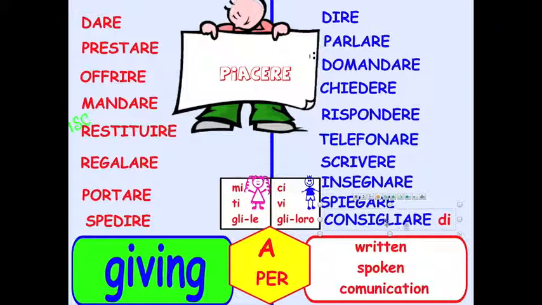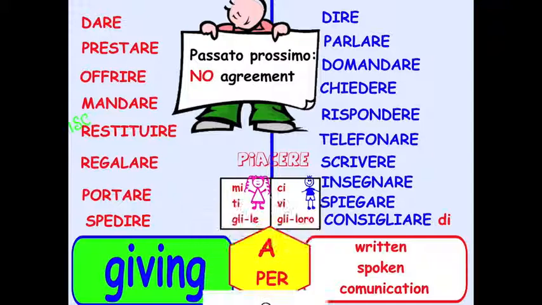So I advise to do something. Io consiglio di studiare, per esempio. Io ti consiglio di studiare. I advise you to study. Va bene? That was a very good sentence. I hope this helped. Don't forget, piacere is in this list, although it somewhat doesn't match here, and there is no agreement in the past as far as the indirect object pronouns.